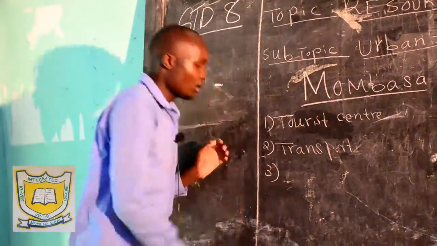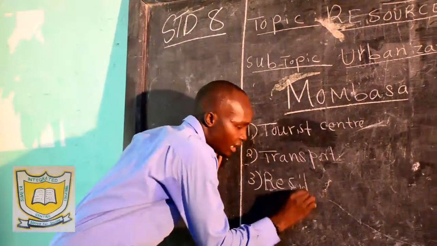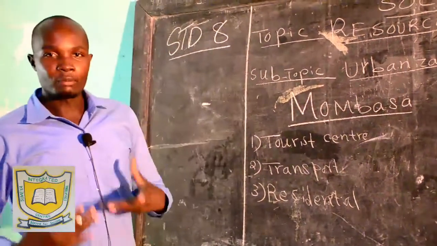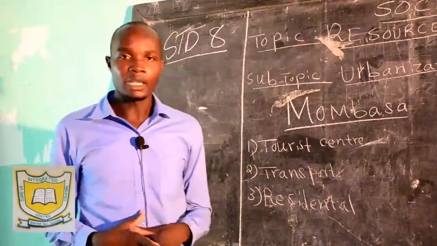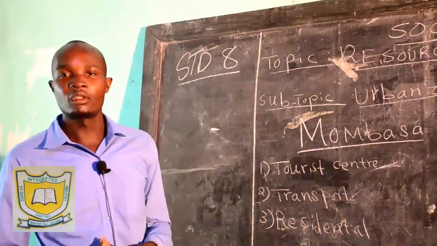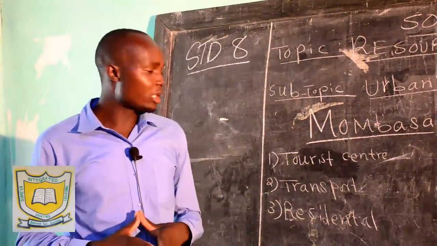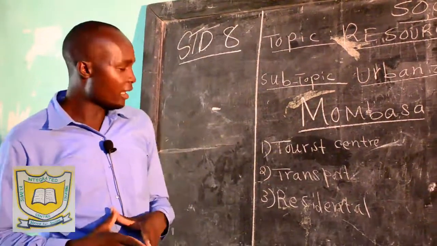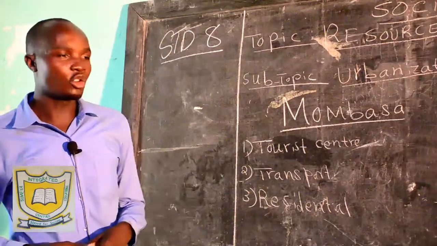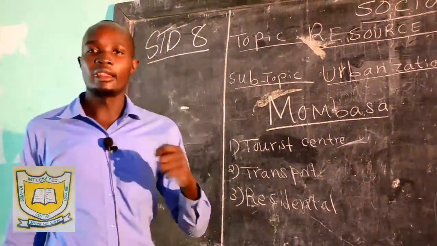And then number three, Mombasa is also a residential center. These points, I think they are repeating themselves, but I will elaborate for better understanding. A residential center is where people live. When you go to Mombasa, you'll find very many communities living there from different parts of the world. You'll find the Arabs, the Swahili people, and very many communities across the world. So it is a residential center hosting very many people in the country.